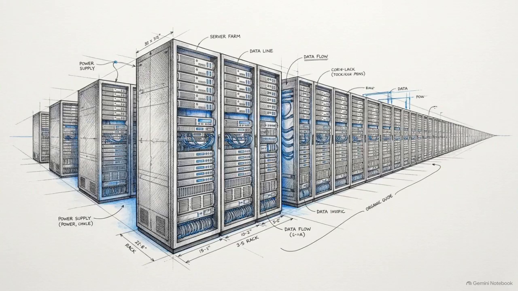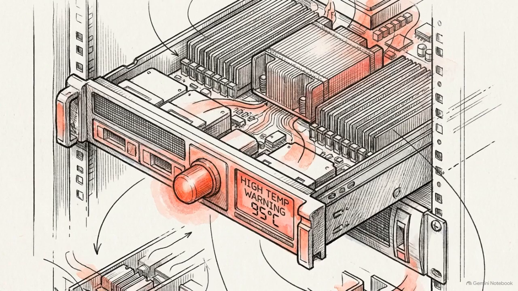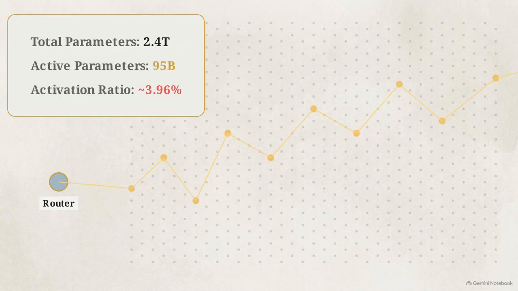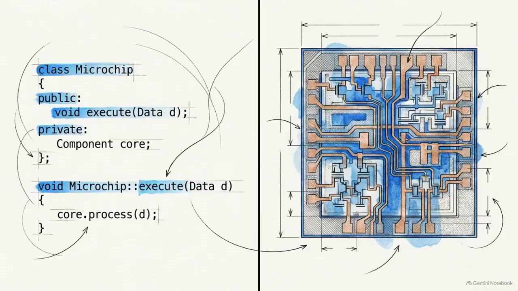Deploying a 2.4 trillion parameter model creates a direct tension between representational capacity and inference speed. Running every weight for every token would be computationally prohibitive for enterprise workloads. This diagram illustrates a sparse mixture of experts topology. When a data token enters, a routing mechanism illuminates a specific subpath of nodes. Out of 2.4 trillion total parameters, only 95 billion are activated per token, resulting in an activation ratio of 3.96.